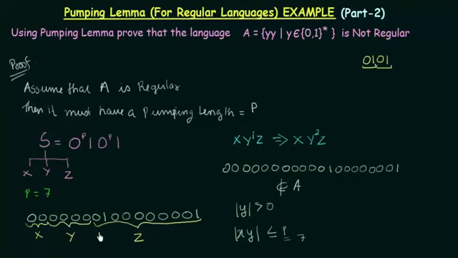Okay, so we divided it in this way, and we saw that when we take x y squared z, the string that we obtain does not lie in the language A. Hence it cannot be pumped, and so it contradicts our assumption that A is regular. That is a contradiction to our assumption, and hence we can say that A is not regular. So I hope that was clear to you.